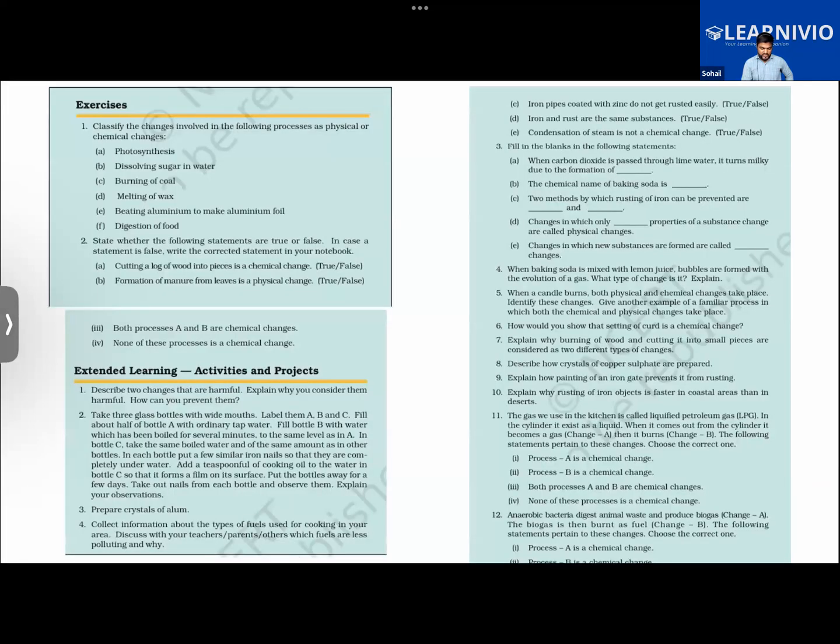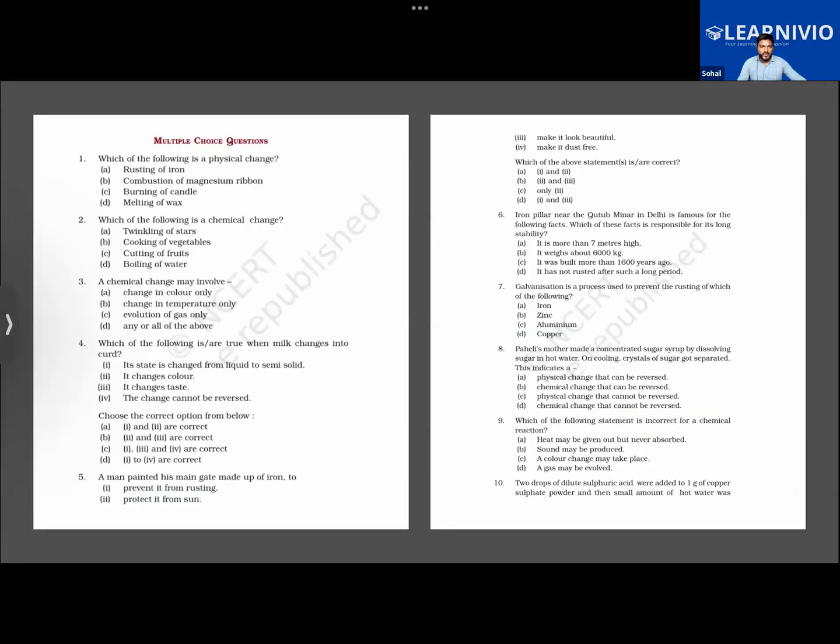Let us do these questions as well. Look at the first question. Which of the following is a physical change here? Go through the options and then answer accordingly. What is the meaning of combustion of a magnesium ribbon? Combustion means burning of something in presence of oxygen. Whenever something burns in presence of oxygen, it is called combustion.